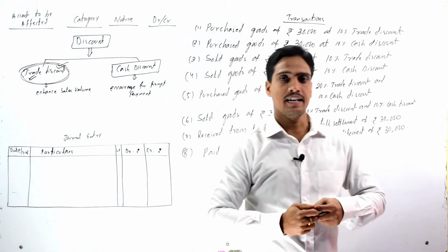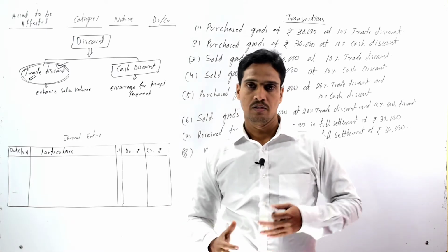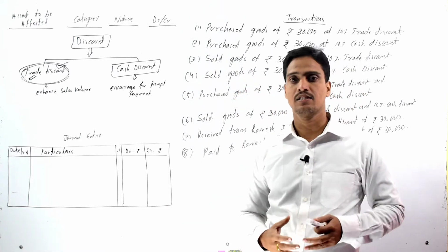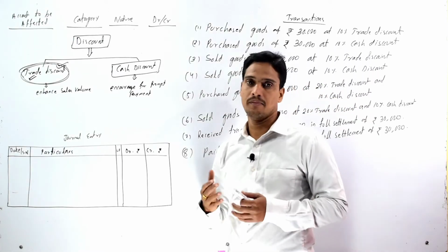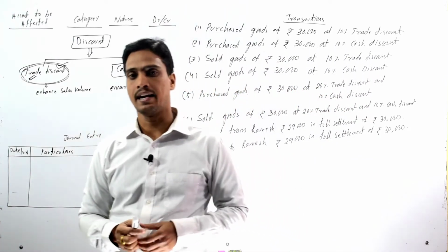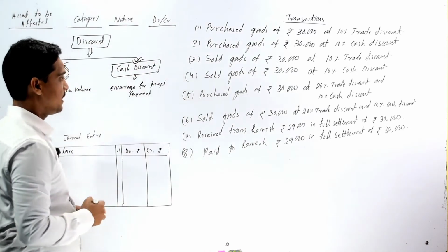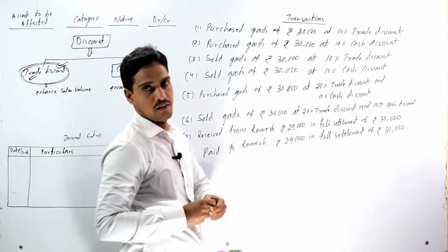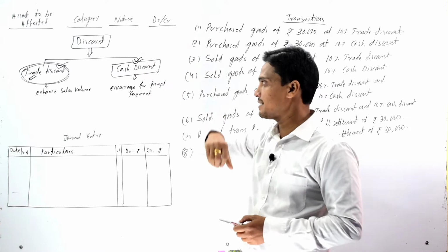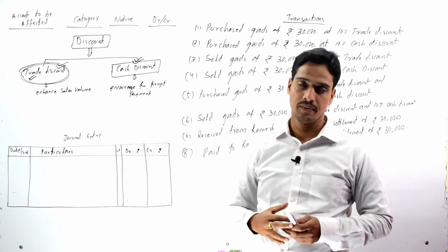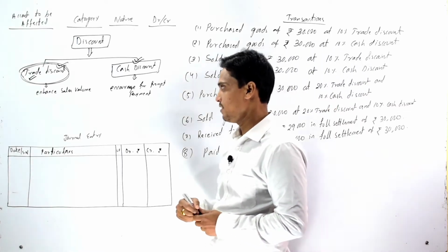That means trade discount is allowed by the seller in case of cash sales or cash purchase, or it may be allowed in case of credit sales or credit purchase. Whereas cash discount is only allowed on cash transactions. That means we should avail cash discount in case of cash purchase and cash sales.